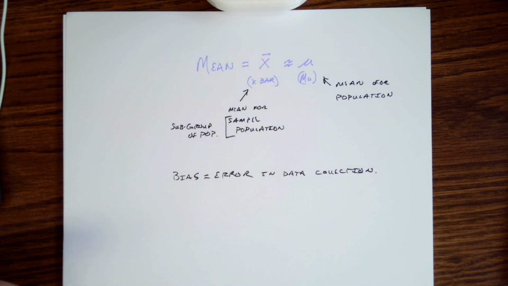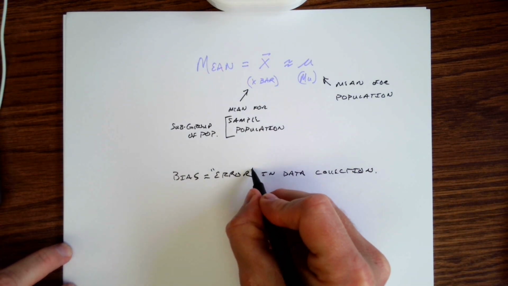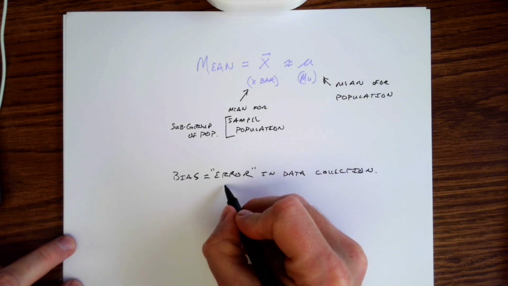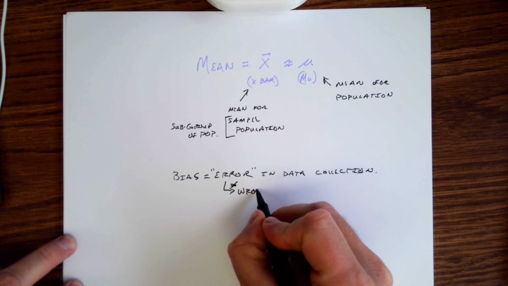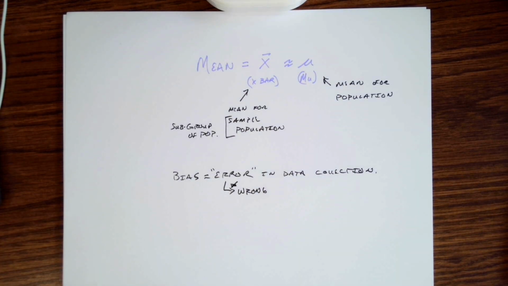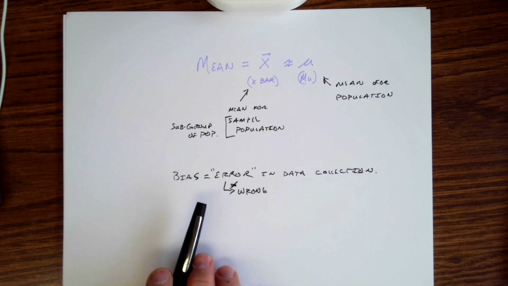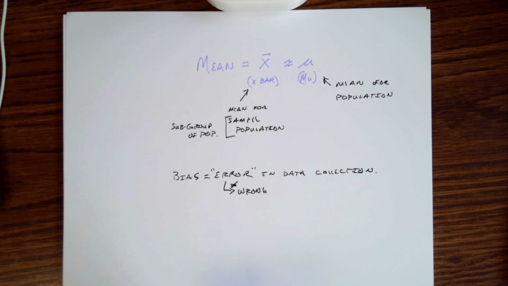Okay, and when we say error, we're not necessarily talking about wrong. We're not saying it's wrong. We're not saying that we did something incorrectly or that our data is worthless or anything like that. When we say bias, we're talking about there's some error that is in our data collection process. And there's really not a whole lot that we can do about that. We can minimize our bias, but we can't eliminate it entirely.